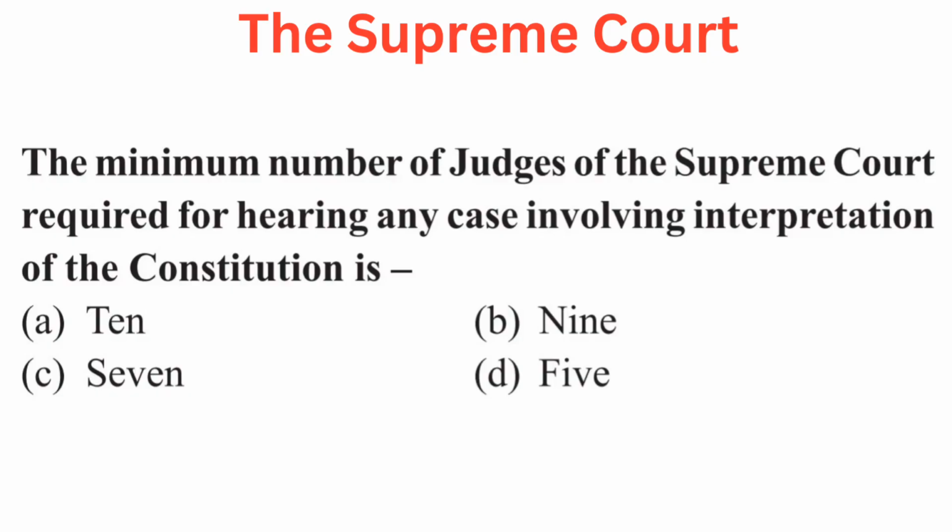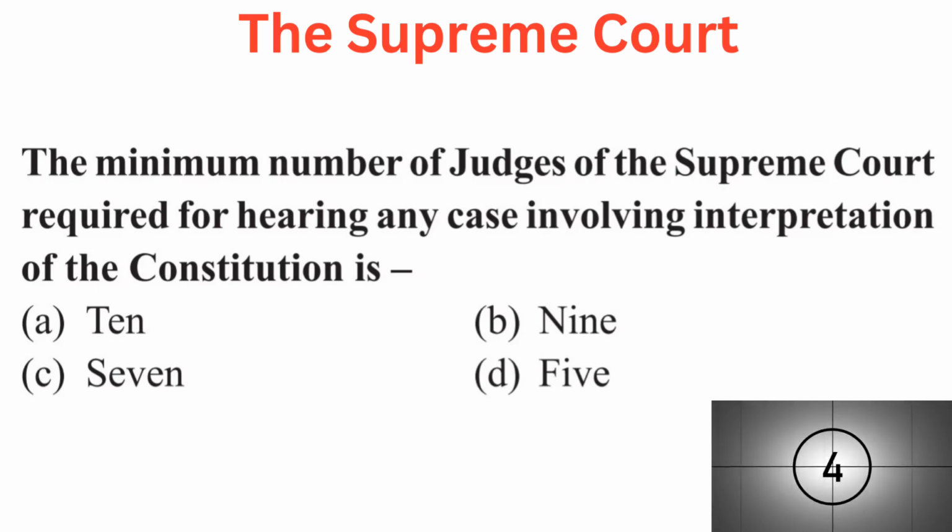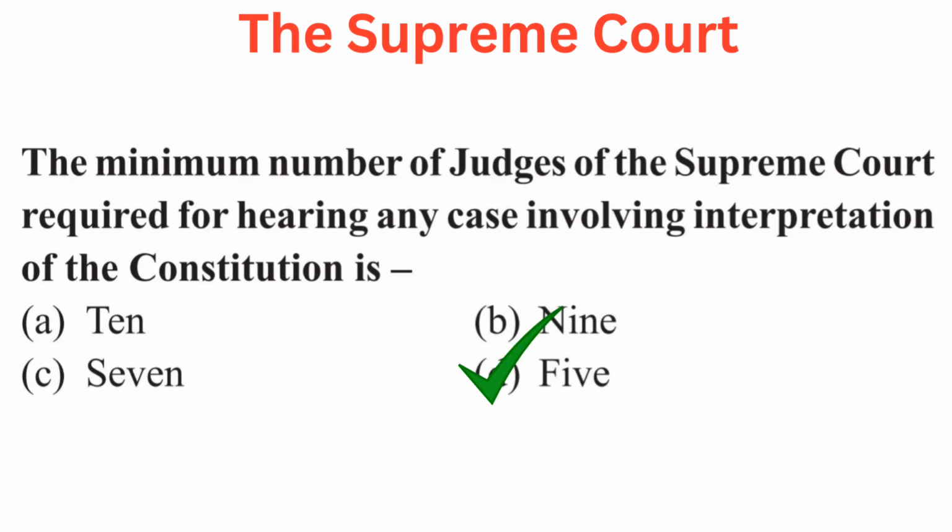Your question is the minimum number of judges of the Supreme Court required for hearing any case involving interpretation of the Constitution is. Your options are A 10, B 9, C 7, or D 5. Right answer is D 5.